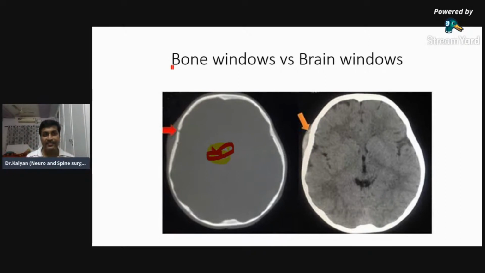As the name says, for any pathology involving the bone, you will look at the bone windows, and for any pathology involving the brain, you will look at the brain windows. It's so obvious. But if you look for a brain pathology in the bone window, you will miss it. Similarly, if you look for a bone pathology in the brain window, there is a high chance you can miss it. So always look for brain pathology in the brain window and bone pathology in the bone window. These two are the basic things you look for when you look at a scan. So we have identified what is right, what is left.